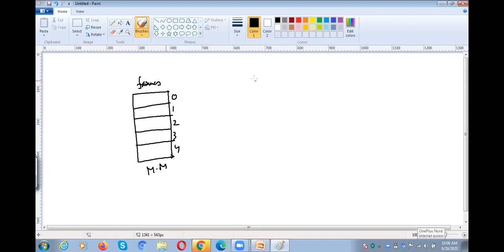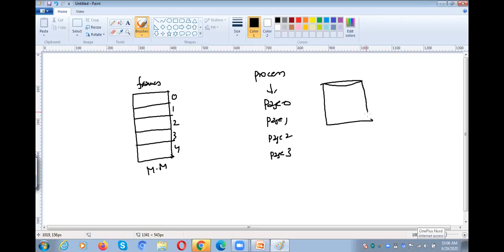Total number of process is divided into 4 pages: page 0, page 1, page 2, page 3. Initially all these pages are available in the backing store, the secondary memory.